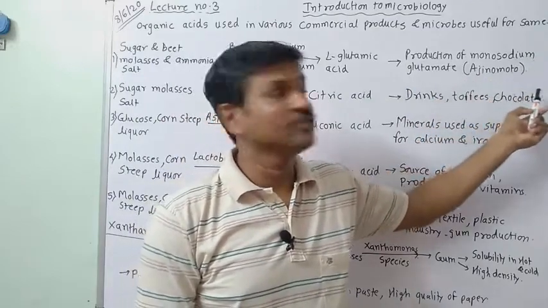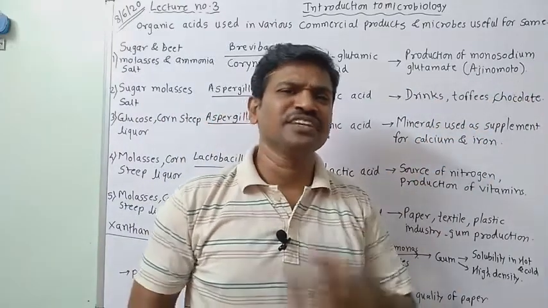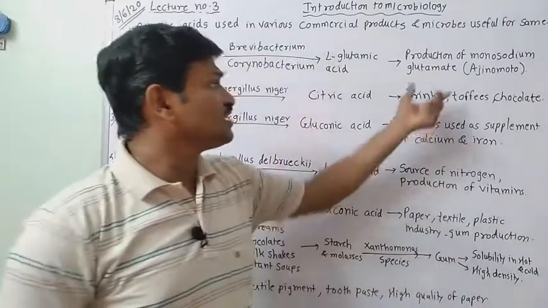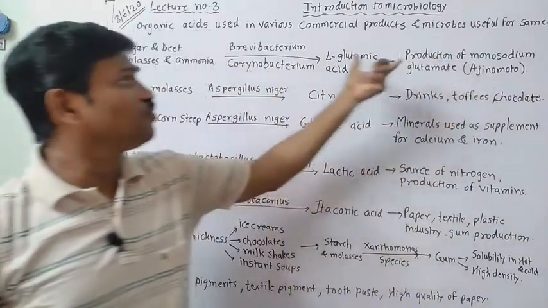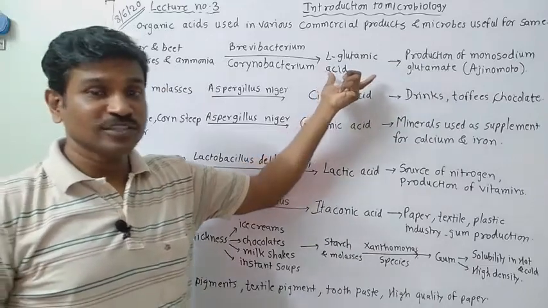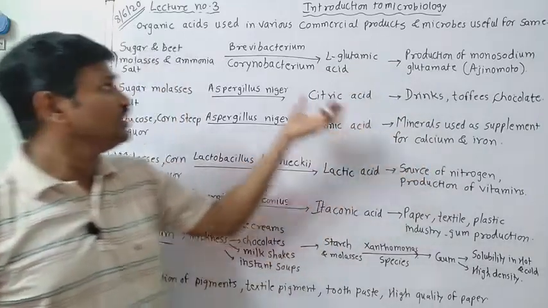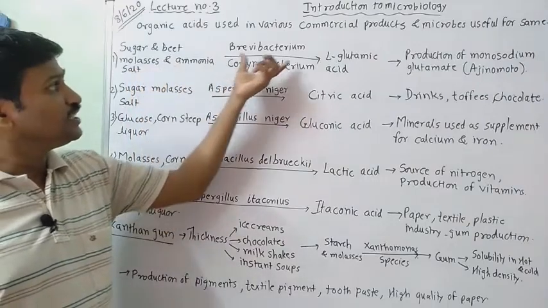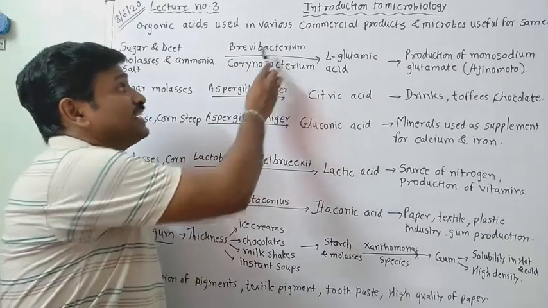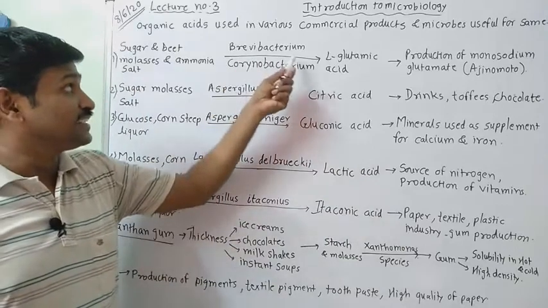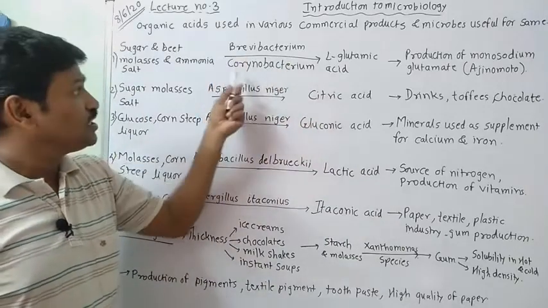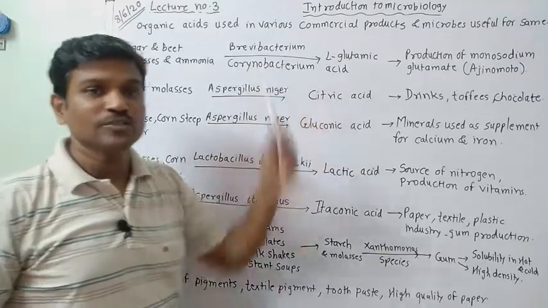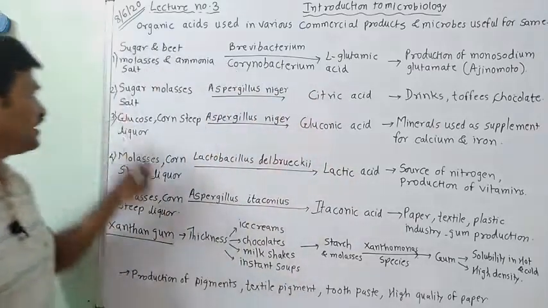Monosodium glutamate is known as Ajinomoto, which is used in various Chinese products. This glutamic acid is an amino acid, formed from sugar, beet molasses, ammonia and salt in the presence of the bacteria Brevibacterium and Corynebacterium. These are the two bacteria used in this reaction.